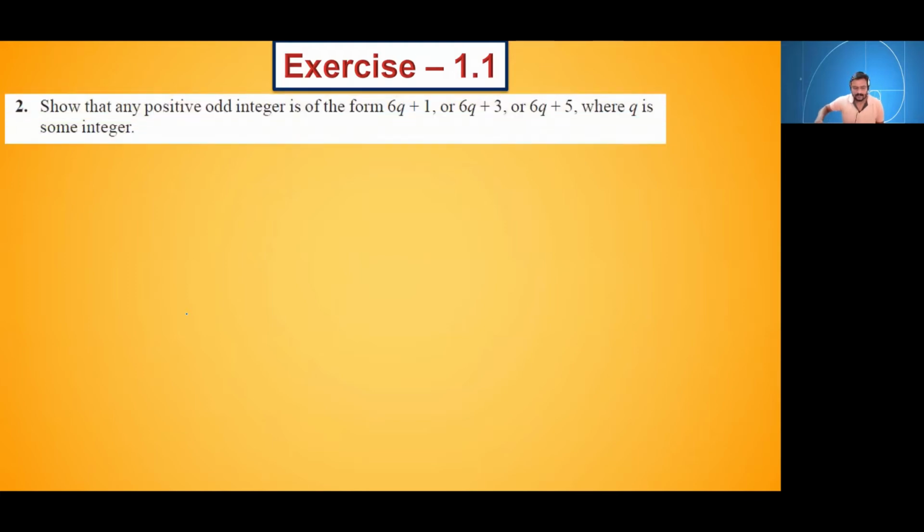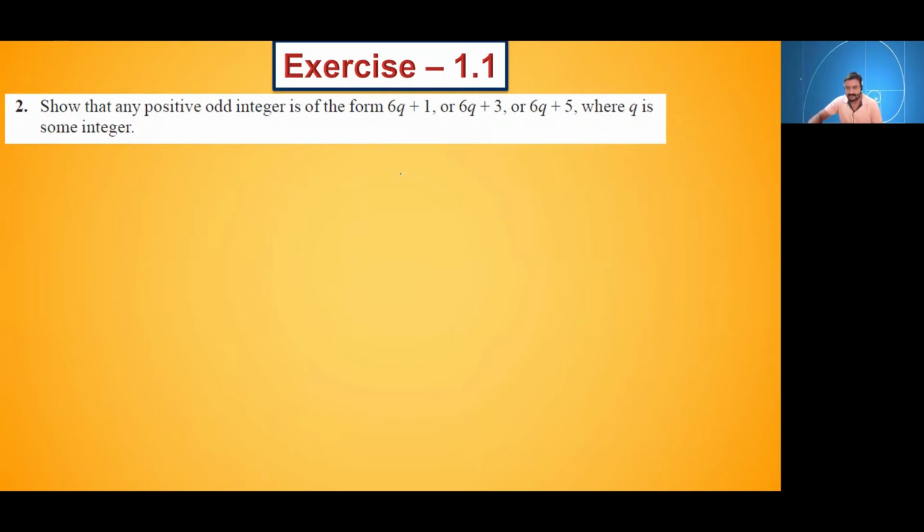Okay, what is given in question number 2? Show that any positive odd integer is of the form 6q plus 1, 6q plus 3, or 6q plus 5, where q is some integer. So how are we going to prove this?